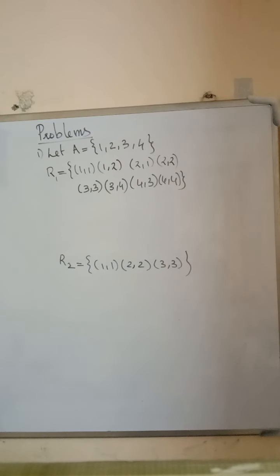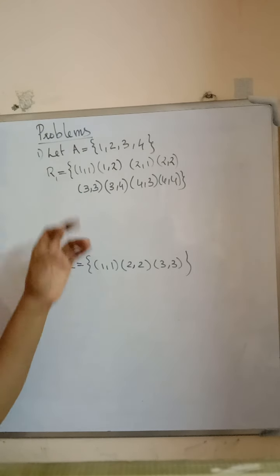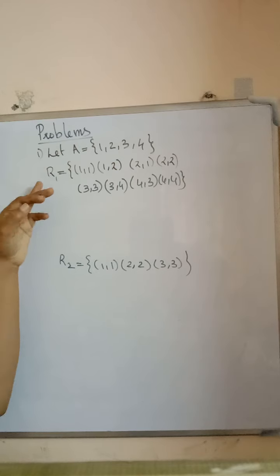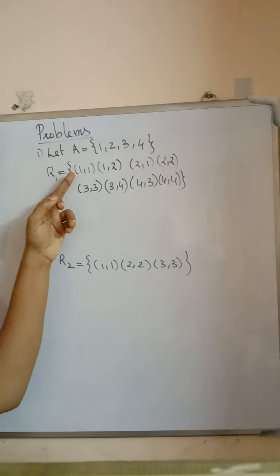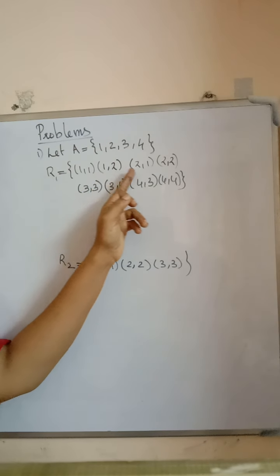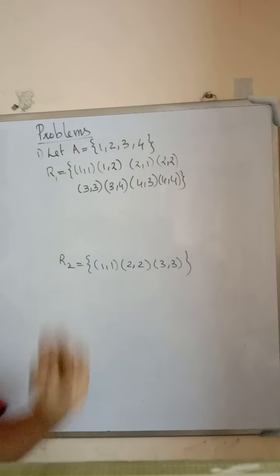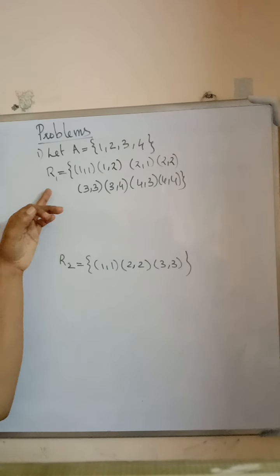Today we discuss some more problems in reflexive, symmetric, transitive and antisymmetric relations. Consider a set A equal to {1, 2, 3, 4} and a relation R1 equal to the set of ordered pairs (1,1), (1,2), (2,1), (2,2), (3,3), (3,4), (4,3), (4,4). First we check whether R1 is a reflexive relation.